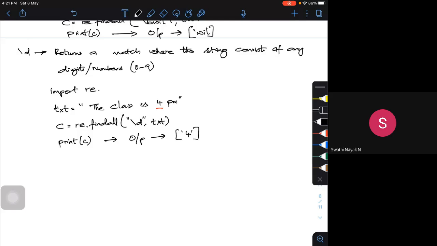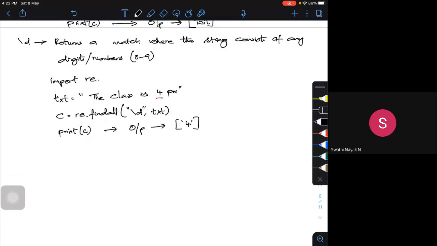So whenever I want to search for any number, I will check for this. There is one more special sequence, that is capital D. Small d searches for the characters, that is the digits, in your string.